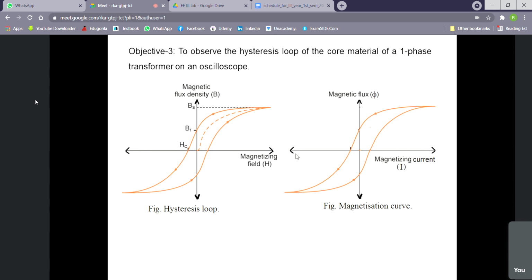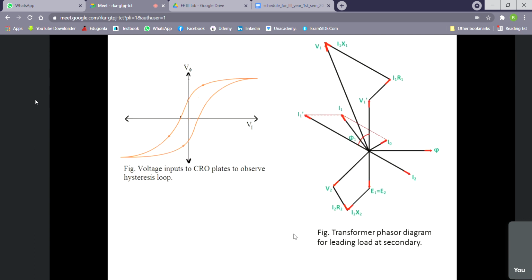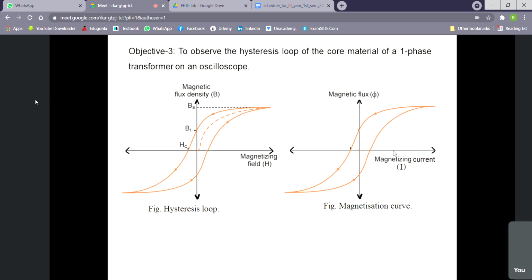So if we want to trace, we can use any proportional voltage or current. Now you know the magnetizing field is proportional to the magnetizing current. So on the x-axis we can put the magnetizing current, and on the y-axis we can provide the field. This magnetizing current is already available to us, because we have already plotted it.